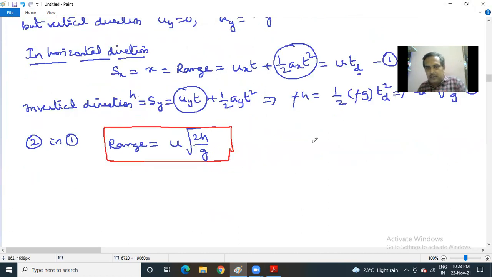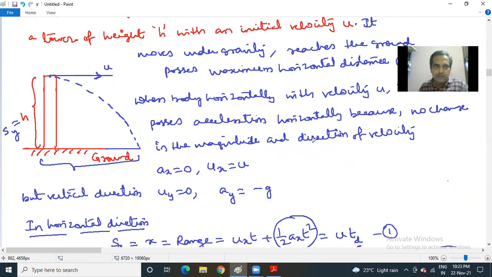Now, there are some applications for this. During the motion, the projectile is somewhere here, let us say, after t seconds. You have thrown it at t equal to 0. After t seconds, it might reach here, so t is less than the time of descent. So this is Vx. Now this will be Vy. At this point, the projectile is moving in the plane, making an angle theta with the horizontal.